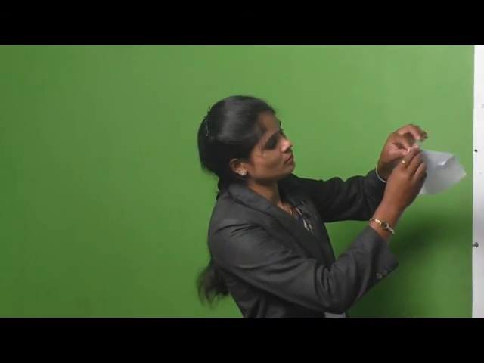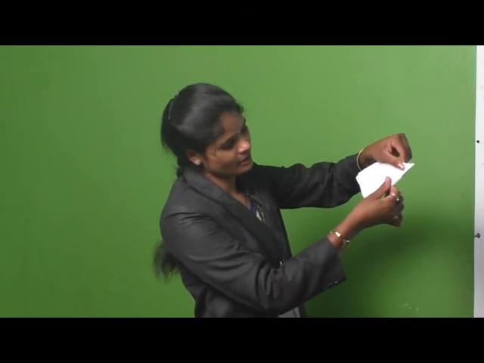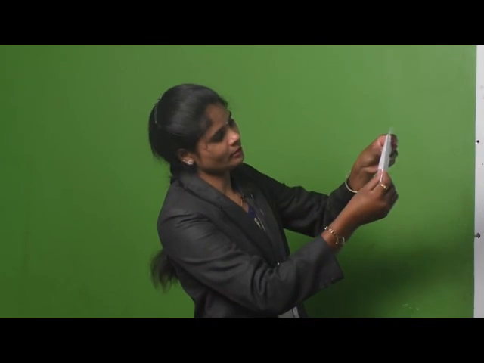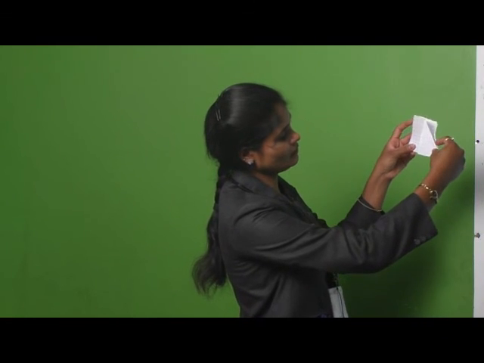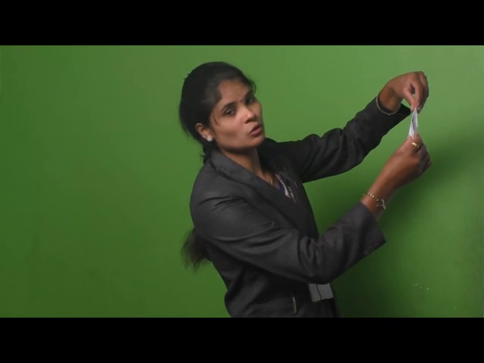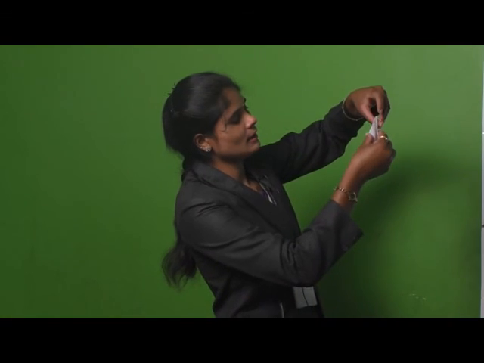Then once again fold the paper back side. Okay, it will look like this. Then fold the paper like this. Downside you have to fold the paper, and from this side also you have to fold the paper like this.